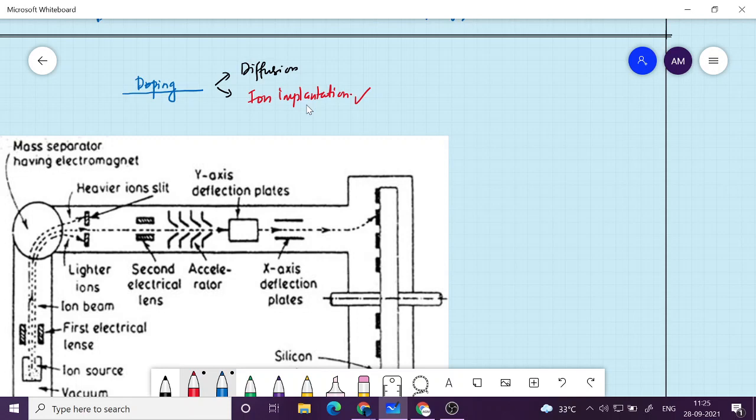So you keep an atmosphere of impurity atom around the silicon wafer, keep it at a high temperature, say 1000 degrees Celsius, and then it will diffuse, because outside the wafer you have high concentration of impurity atom in gaseous form, and these atoms will try to penetrate inside the wafer and go deep inside.